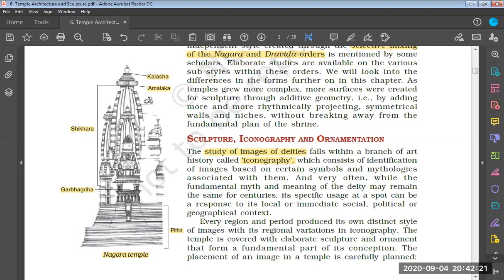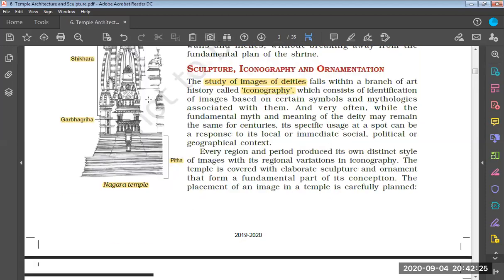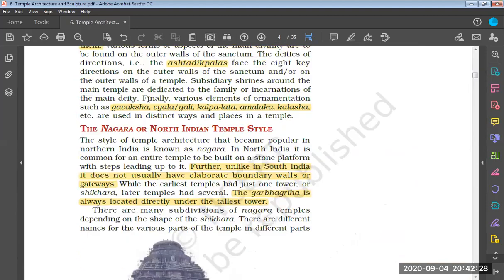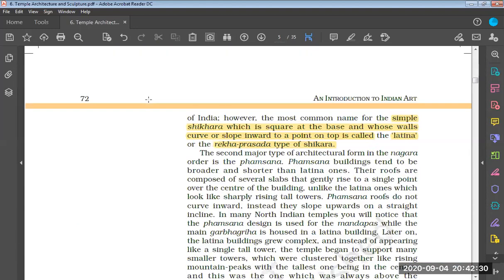This is known as Rekha Prasad or Latina style of shikhara. Similarly, we will talk about other types of shikhara also.